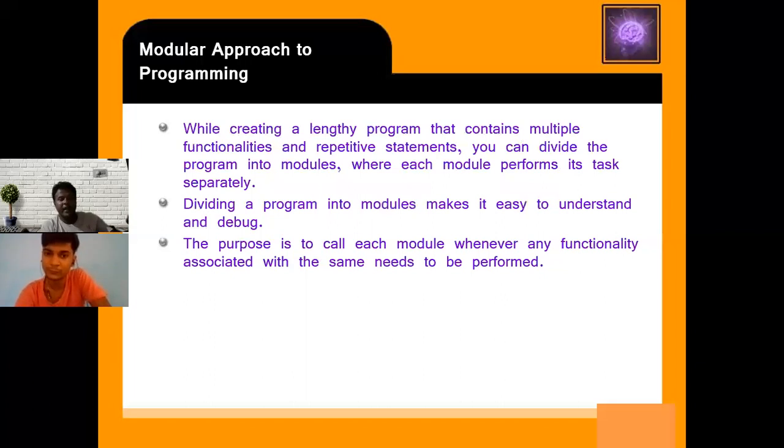So I give a task to the RD account department, and the RD account department develops it in its own way. The saving account department develops in their own way. So they develop individually.